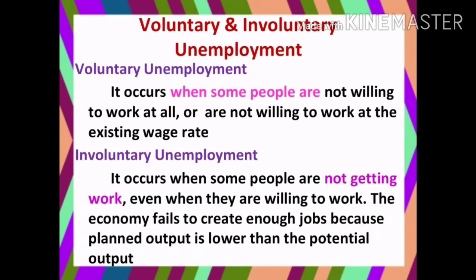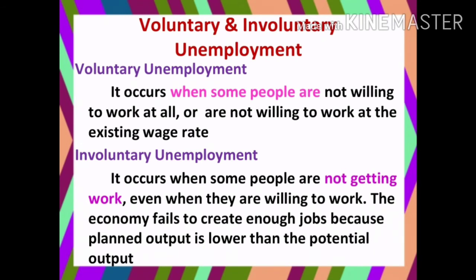That is, even when they are willing to work for any wage rate, the economy does not provide enough job opportunities. So that type of unemployment is called involuntary unemployment. During involuntary unemployment, the planned output is lower than the potential output. Potential output means the full employment output.